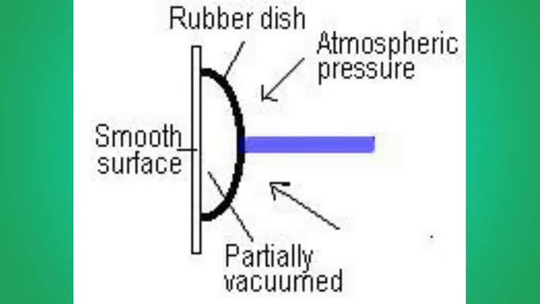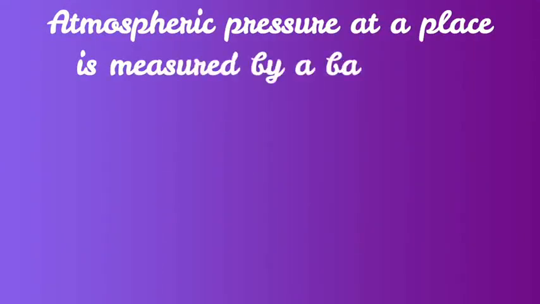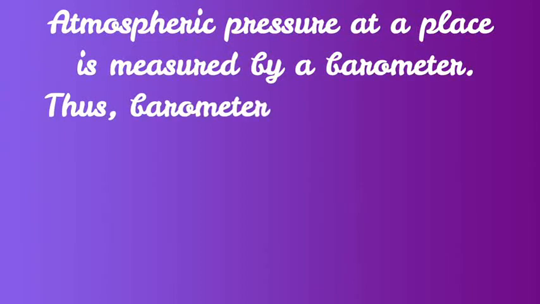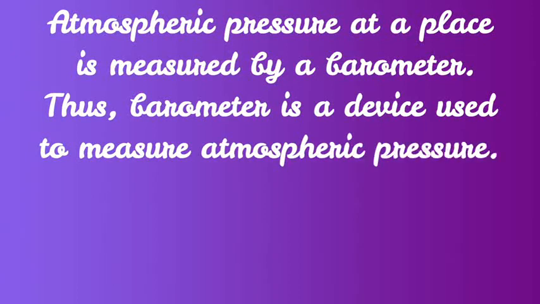In order to pull away the fixed rubber sucker from the surface, we have to apply a force which is large enough to overcome the atmospheric pressure holding it onto the surface. Rubber suckers are usually used to hold objects together with the help of suction. Atmospheric pressure at a place is measured by a barometer. Thus, a barometer is an instrument which is used to measure the atmospheric pressure.